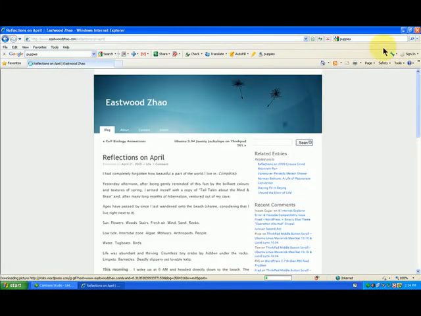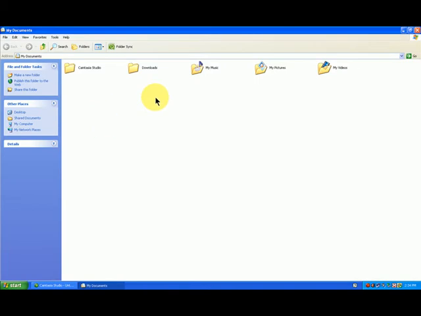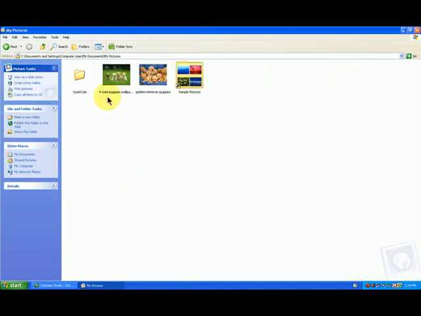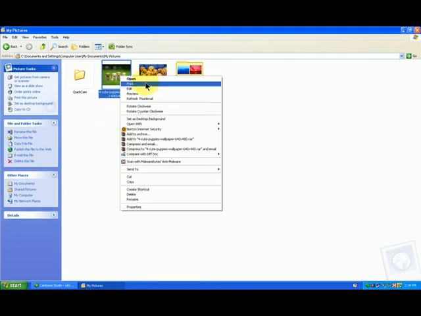So now that we have our puppies here, let's go ahead and go to our My Documents and go to our Pictures folder. And here's our puppies. I'm going to show you exactly what we do with our right click here as well. We're going to right click again, and notice we get a bunch of stuff just like we did with our icon. We want to add them to a zip or an archive file. Do we want to scan that file with antivirus? Do we want to put it on our desktop? Set it as it recognizes a picture.